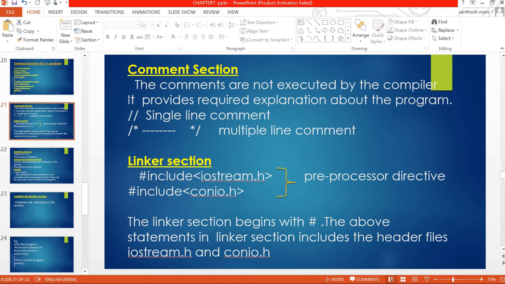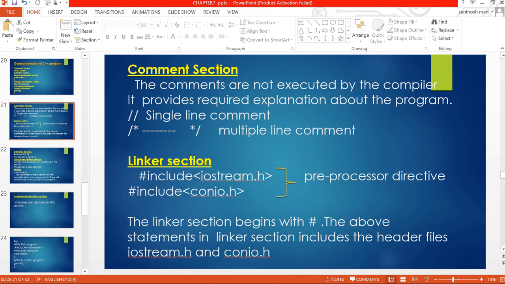In almost all programs, we need these two header files, that is #include iostream.h and #include conio.h. iostream.h is one header file, conio.h is another header file. The linker section begins with #include, then a less than symbol, then the header file, after that a greater than symbol.